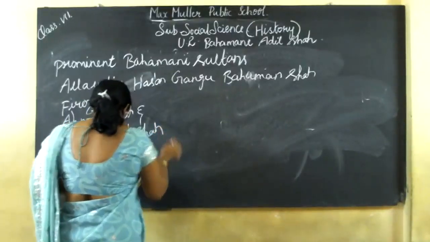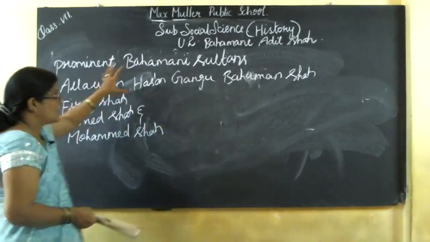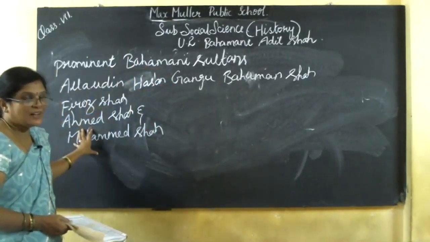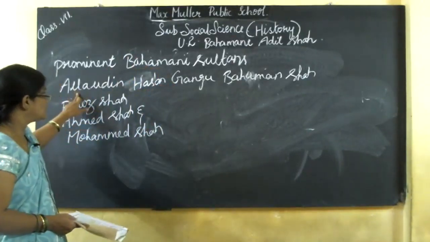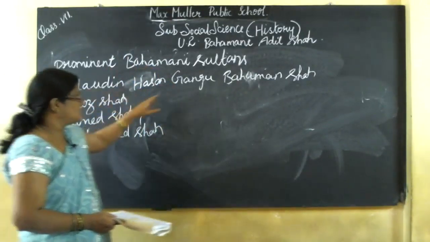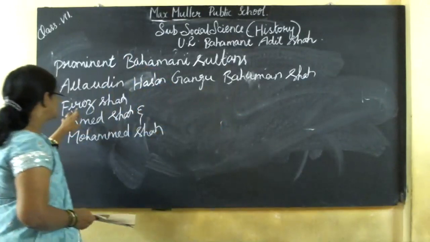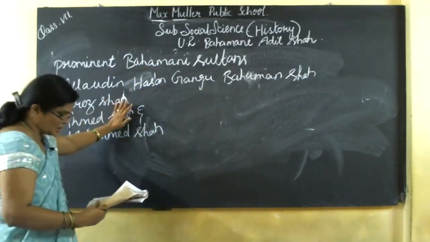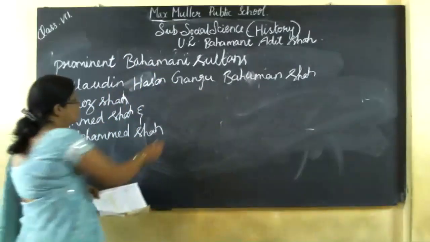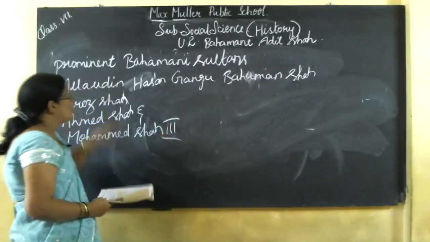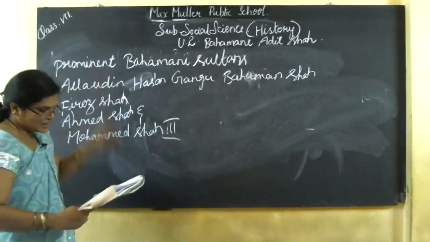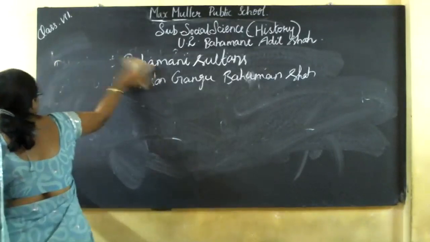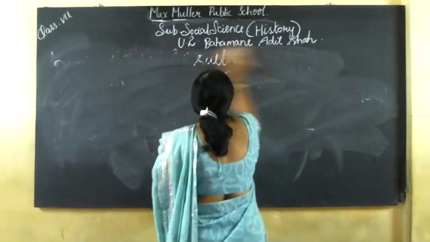Who are the prominent Bahmani sultans in the Muslim dynasty? If I ask the question like this, what will you write? The first one is Alauddin Hasan Gangu Bahman Shah. The second is Firoz Shah. The third is Ahmad Shah. And the fourth is Muhammad Shah III. So these four were the prominent Bahmani sultans.